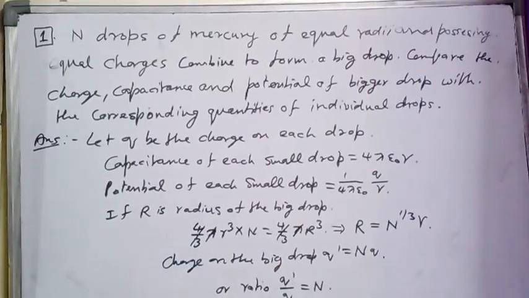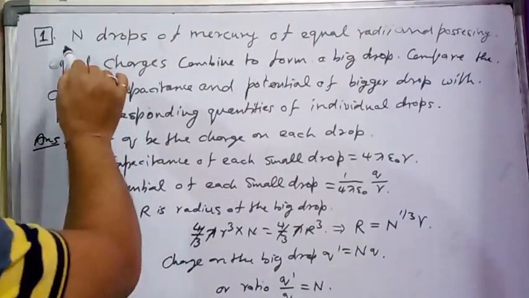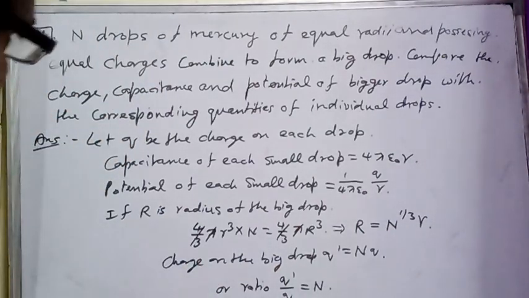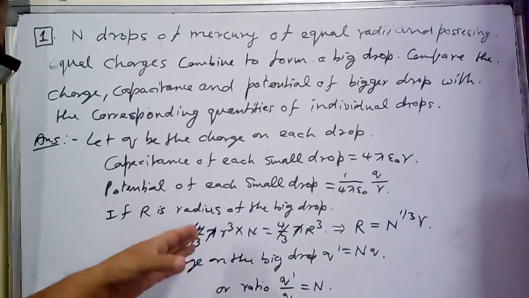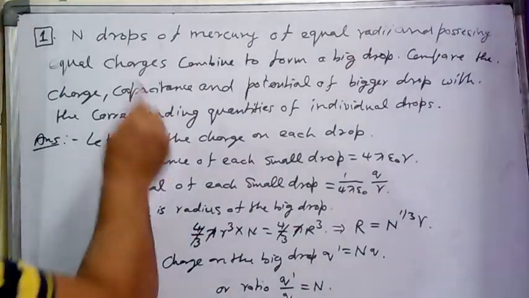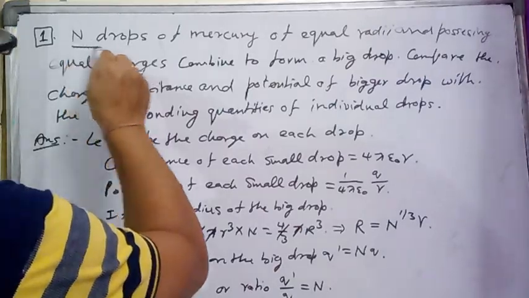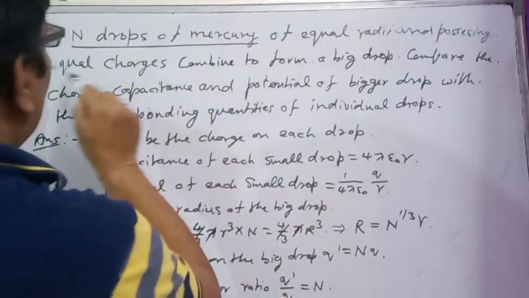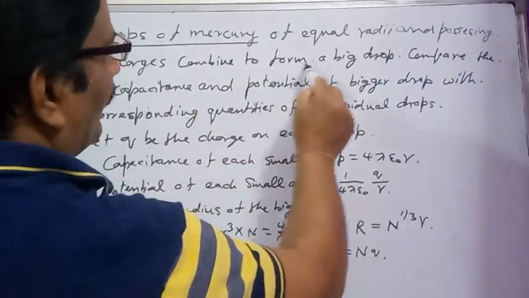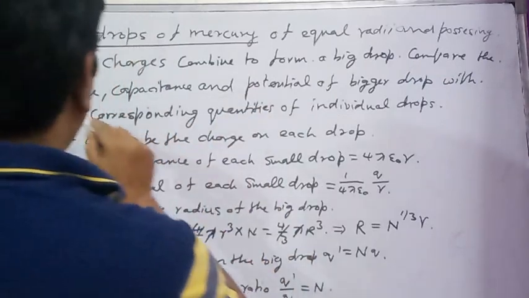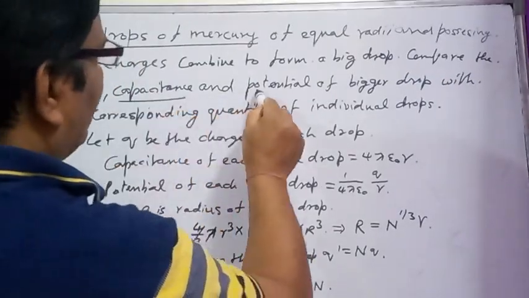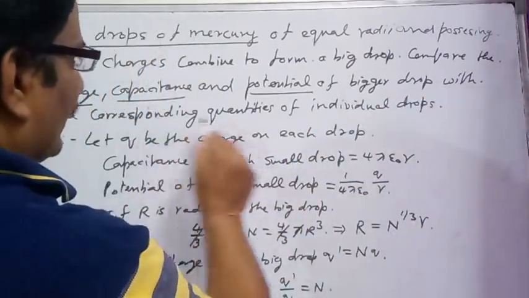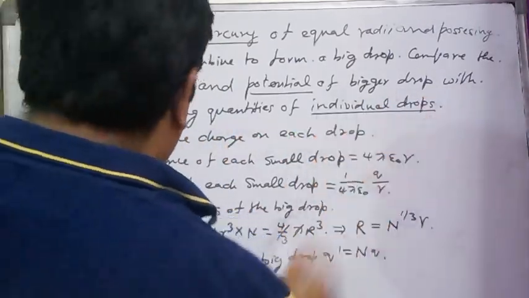Students, this is a numerical problem based on potential, capacitance and charge, or you can say the interrelation between capacitance, charge and potential difference. What is the question? N drops of mercury of equal radii and possessing equal charge combine to form a big drop. Compare the charge, capacitance and potential of the big drop with the corresponding quantities of the individual drops.